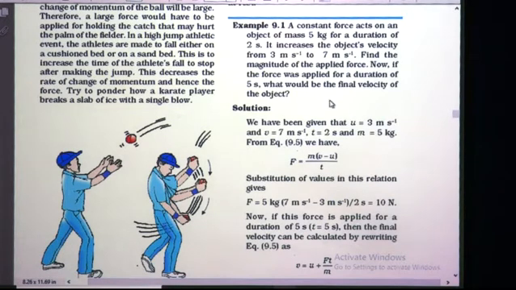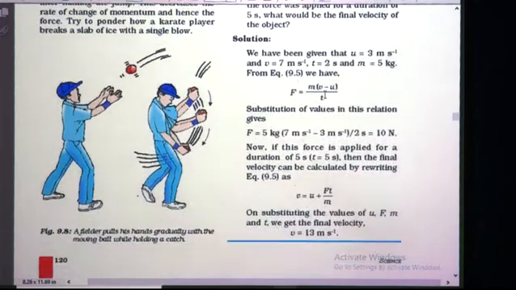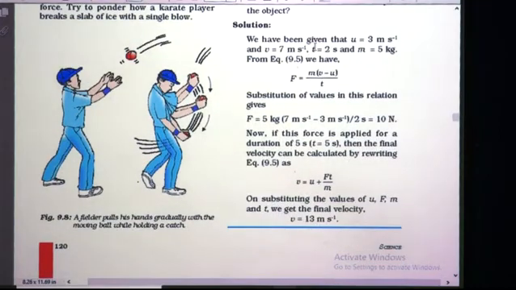Now if the force was applied for a duration of 5 seconds, what would be the final velocity of the object? Here, in the first case you have to find out the value of F, and in the second case the time is given as 5 seconds. Remember, in the first case the time is 2 seconds and here it is 5 seconds. Then you have to find out the final velocity. So let us see how to solve that. We have been given that u is 3 m s^-1, v is 7 meter per second, time is 2 seconds, mass is 5 kg. All this we have discussed.